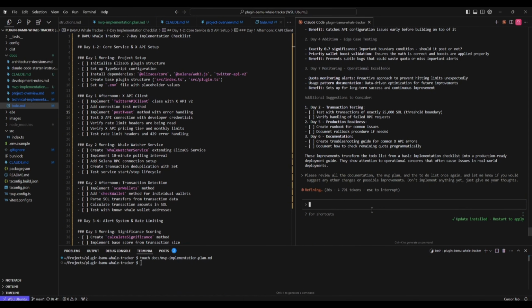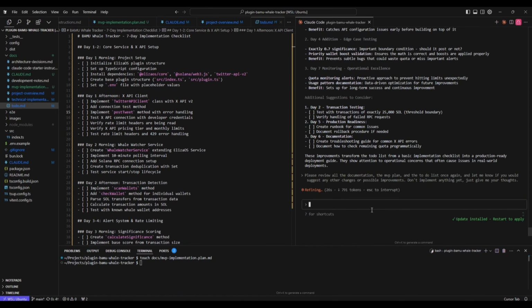So again, this is another example of multiple prompts. Once you get to a point where you think, okay, you're ready to start work, try prompting it again, because the more it reviews what it's done, the more it's going to potentially recognize points where it could improve and potentially create a better project. So the response here from Claude Code: after reviewing all the documentation, MVP plan and to-do list, here are my thoughts on potential improvements. Security and environment management.